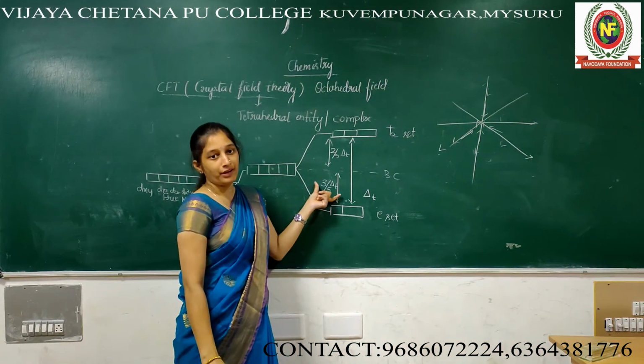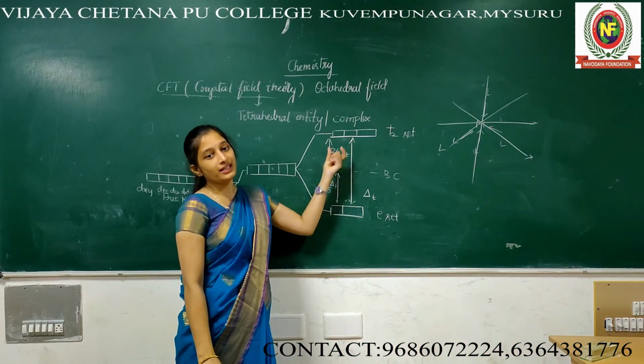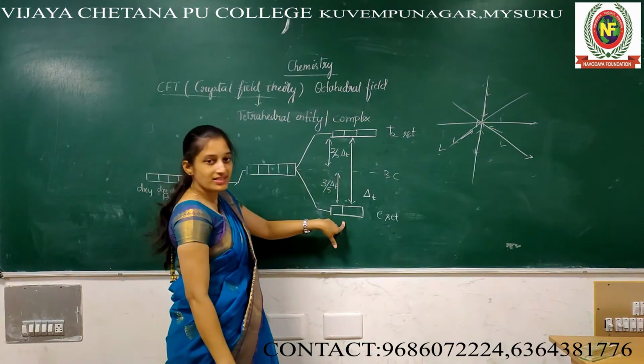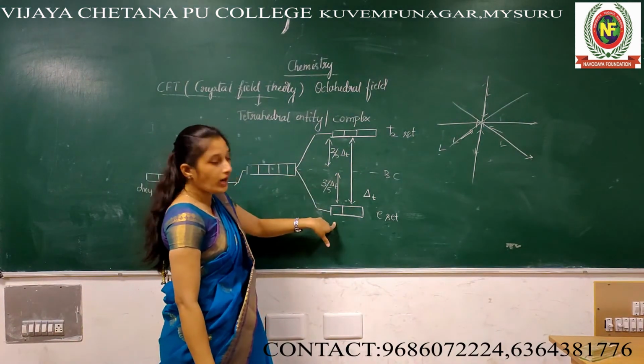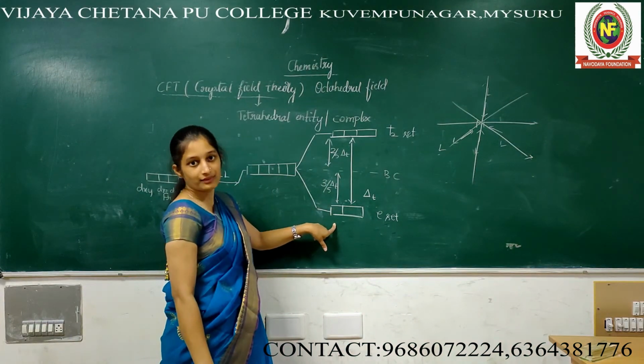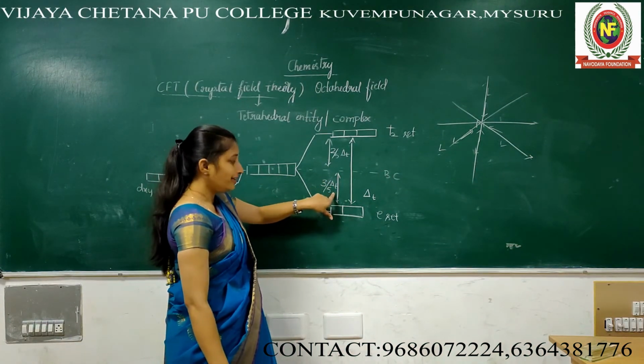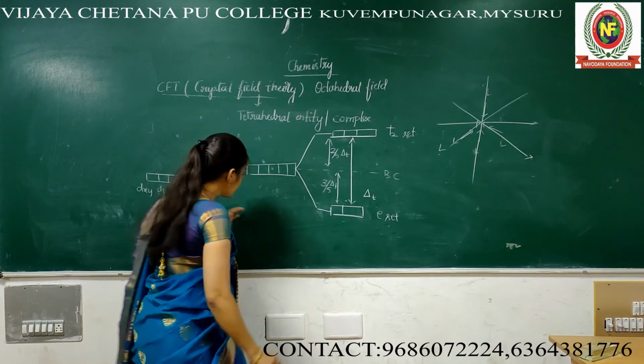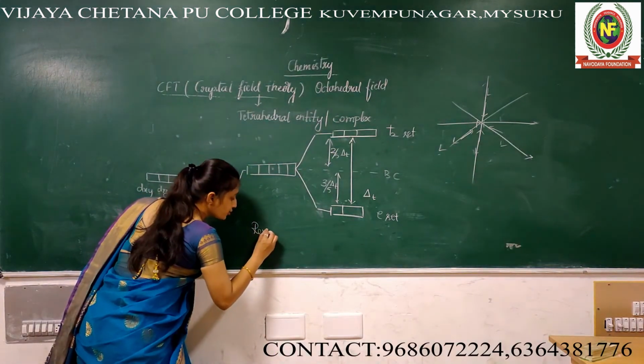Downside 3 by 5 delta T, upside 2 by 5 delta T. Why? Downside 2 is there, that's why out of 5, 2 are downside. That is the meaning. Out of 5, 3 are upside. That is the meaning.